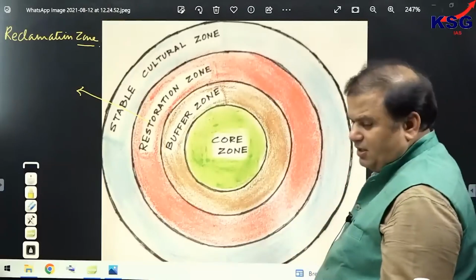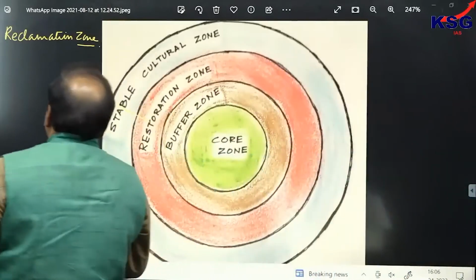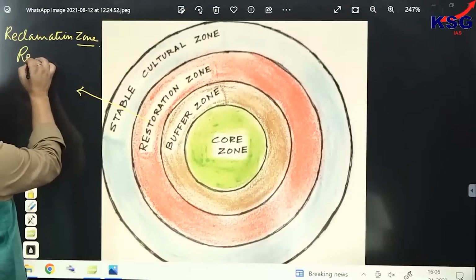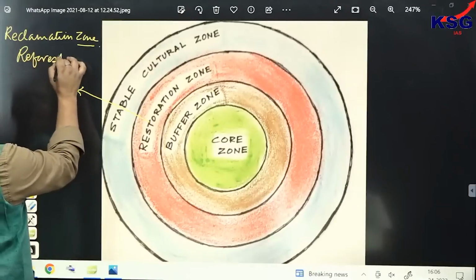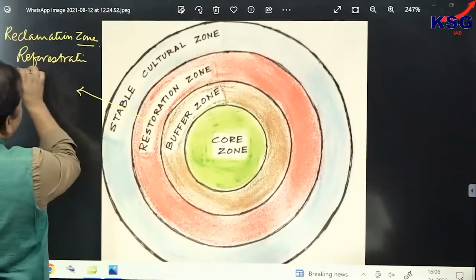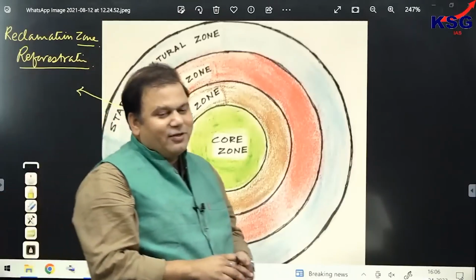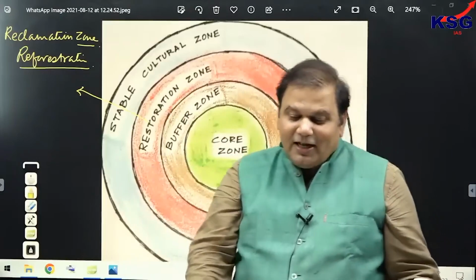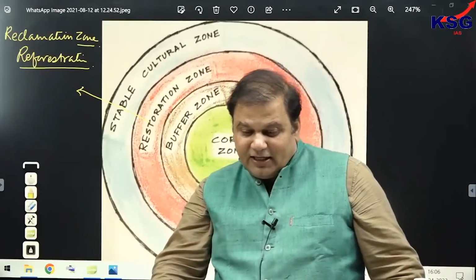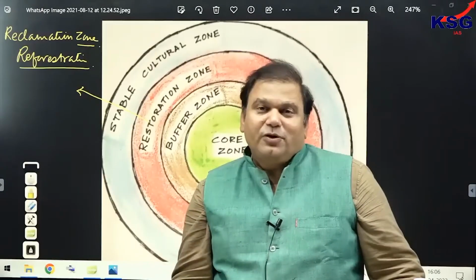Now in this area, reforestation would be conducted on a large scale. We are saying reforestation, not afforestation, because this area had what? This area earlier had vegetation. This area earlier had forest. So it cannot be said to be afforestation, but only reforestation. Clear?